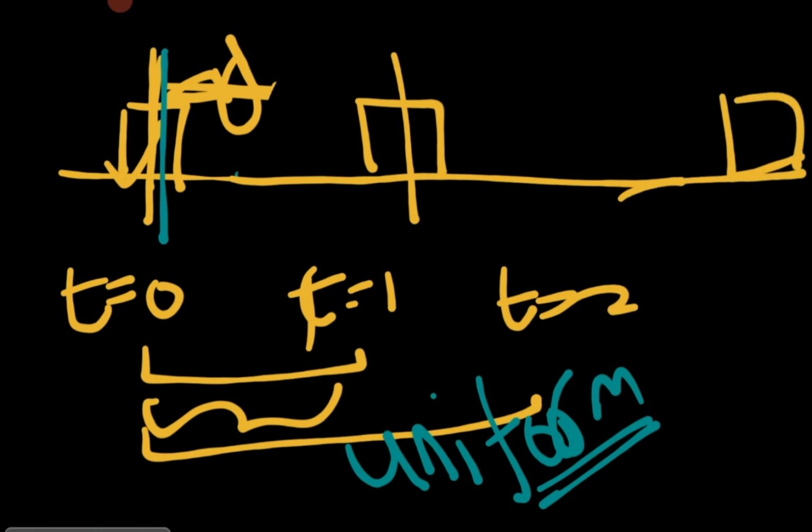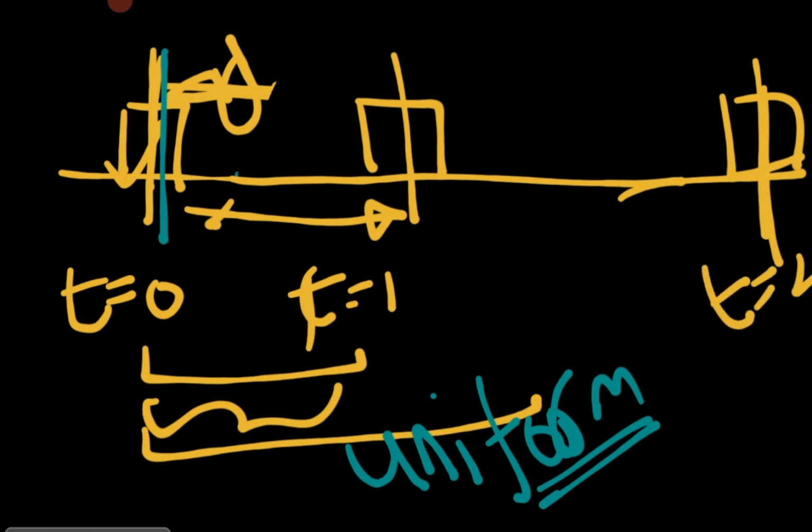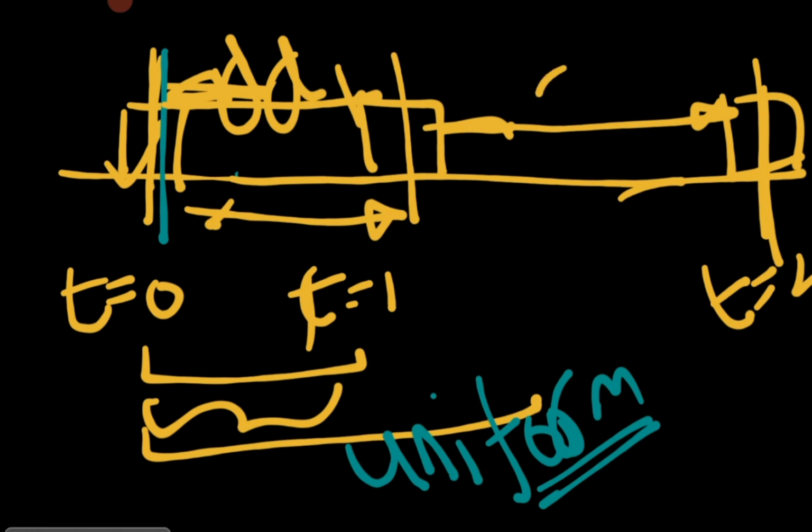So what you are seeing is that this time interval is equal to 1 second, and this time interval is equal to 2 second. This is the particular distance, I'm calling it d1, and this is the distance which I am calling d2. As you are seeing, d1 is not equal to d2, so it is clear to you. So these are the two types of motion.